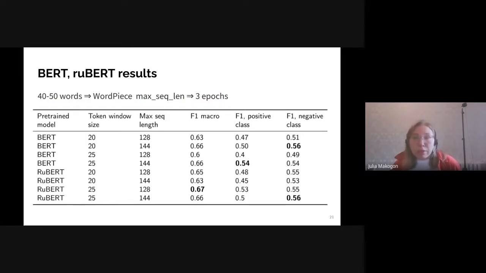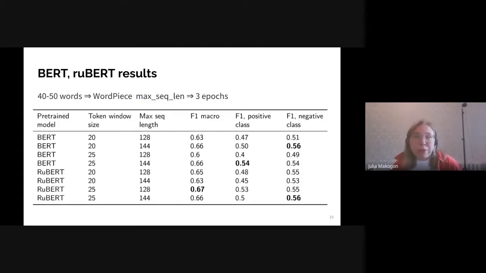And we can see that both models perform significantly better than the baseline feed-forward network, and the differences between them are not really significant. We also see that F1 for the positive class is usually worse than for the negative class, as to be expected for the class with the fewest examples for training.